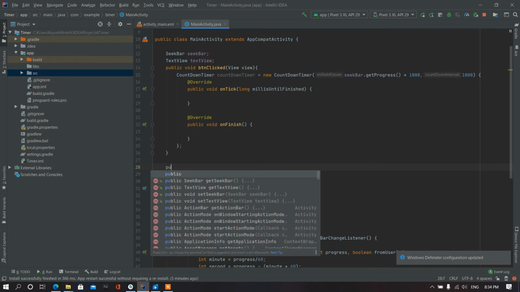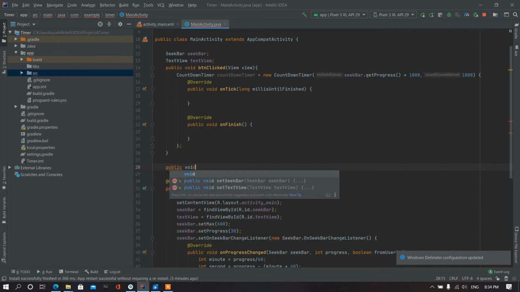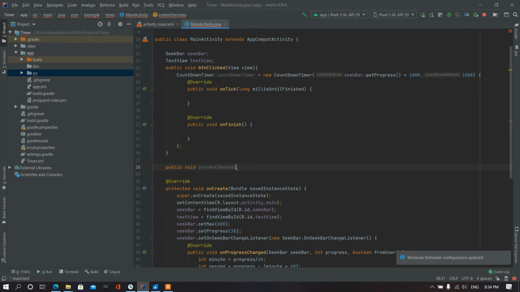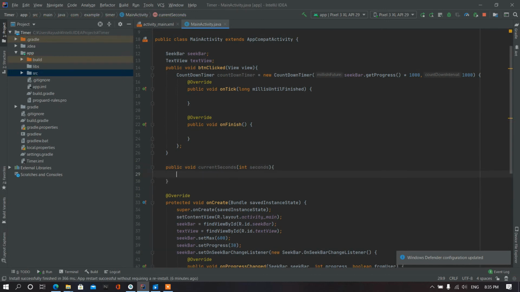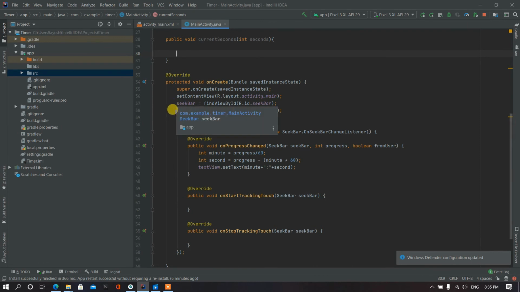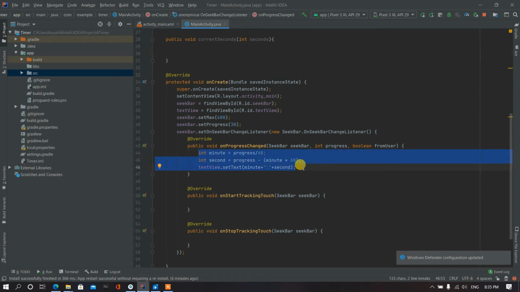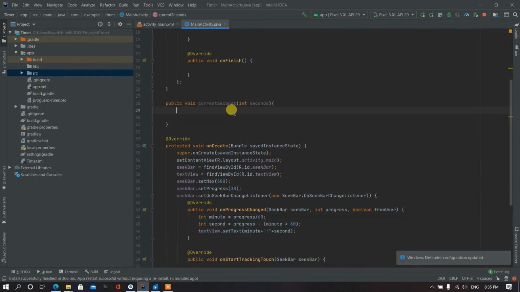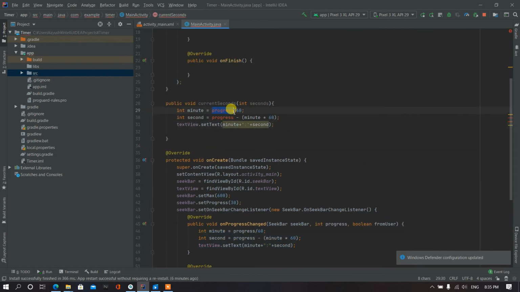We will call it public void current seconds, and we'll pass a parameter called seconds, and we will copy the code of the on progress changed from here, Control C and Control V. Here instead of progress we have to pass seconds.